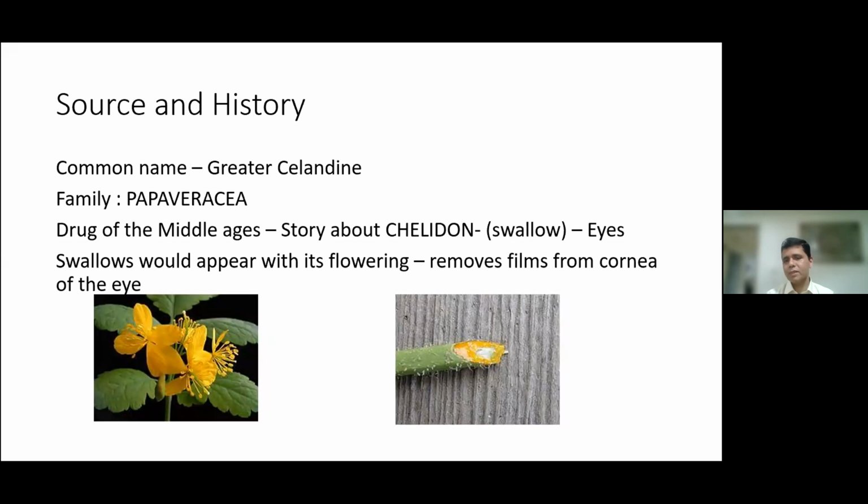All right, so I've shown you the picture, with the whole significance of yellow and bile, and the orange color, as you can see, is there in front of you. The swallow was called Chelidon in the Greek language. From there, the corruption of this flower name came, and this remedy started being called Chelidonium majus.